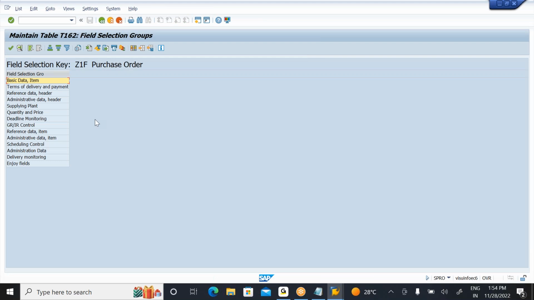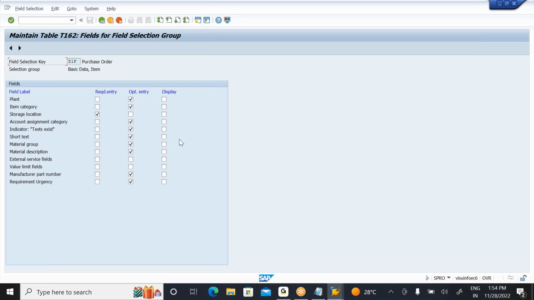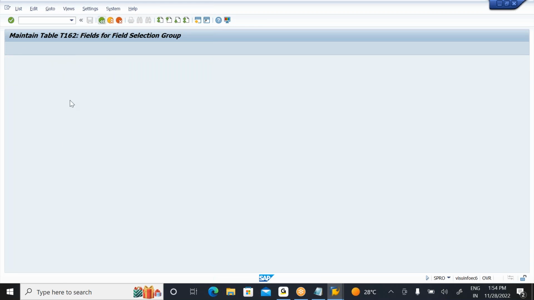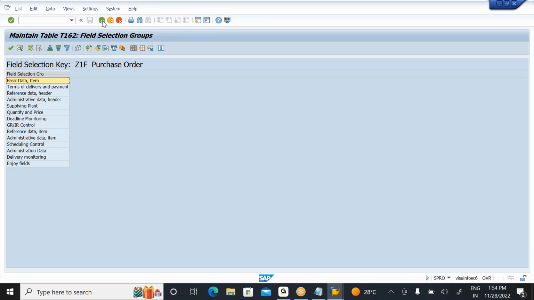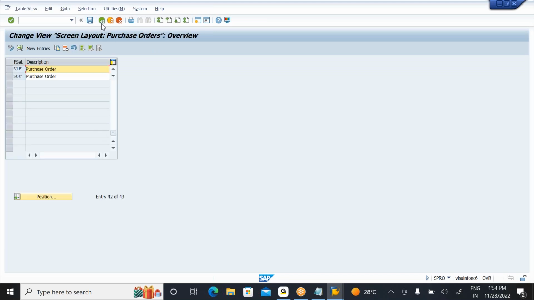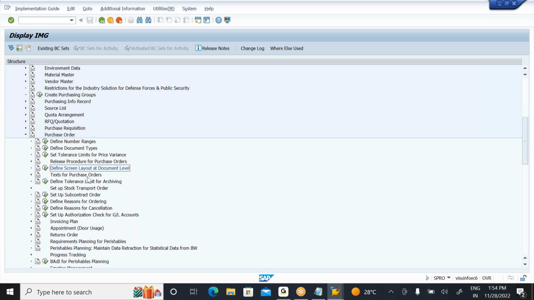So master data, we observed material master, vendor master. The same way, purchasing as well as inventory. So a particular field you want required, optional, or display, you can control. Okay, previously it was optional, I make it required entry. So whatever field selection you created, that field selection key you must assign to your document. So this is also one of the important things here. So what we observed here: number ranges, how to create a new document type, screen layout, and release procedure, which we discussed previously.